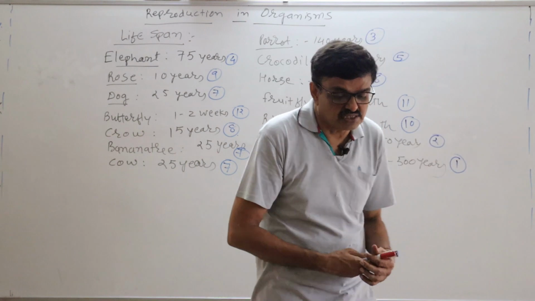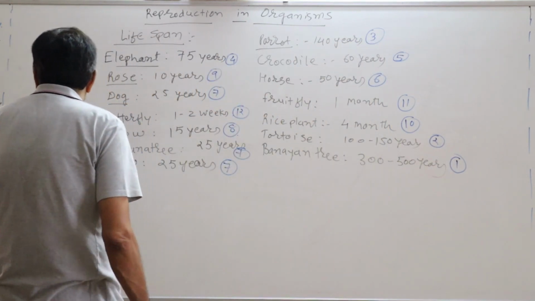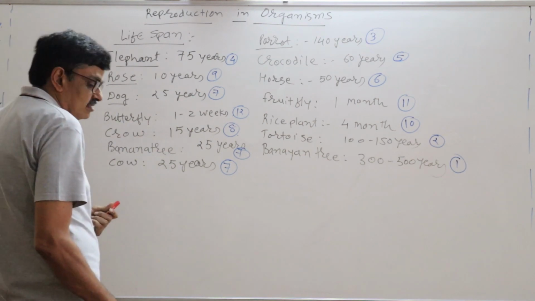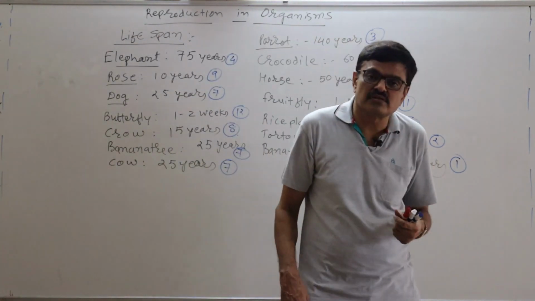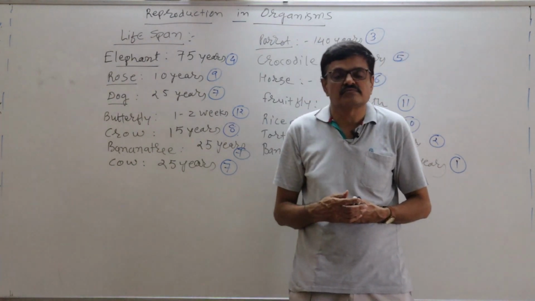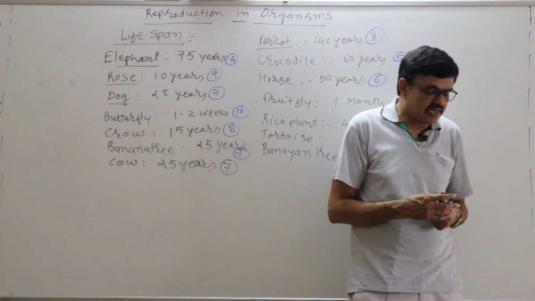Reproduction is such a phenomenon that the individual is capable of producing offspring. That is called reproduction.